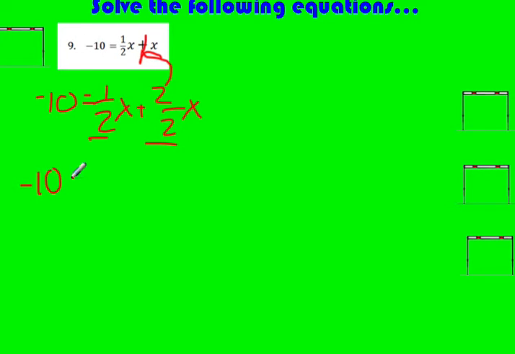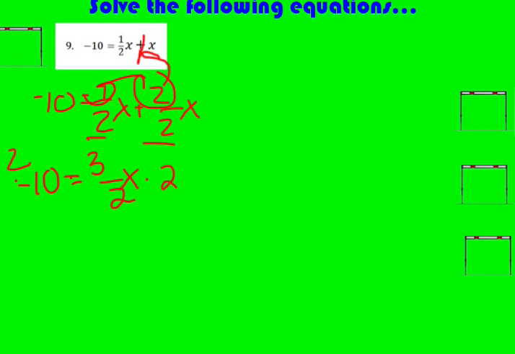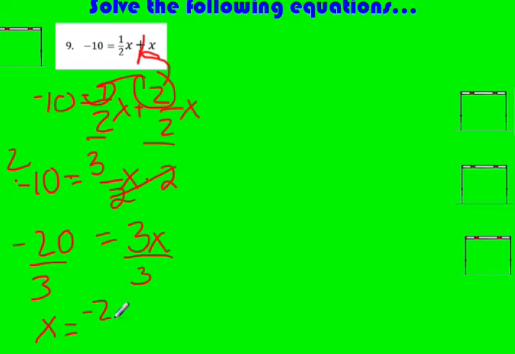So then I have negative 10, and I can set that equal to 1/2 x plus 2/2 x. So I'm going to keep the denominator the same when I add fractions, and then I'm going to add those numerators. 1 plus 2 is 3, and then we have an x. So now we need to simplify for this x. So I notice that's being divided by 2. So I'm going to start by multiplying both sides by 2. Okay, so then 2 times a negative 10 is a negative 20. Now those two canceled out, so then I'm left with 3x when I multiply both sides by 2. So then what I need to do in order to solve for x is divide both sides by 3. So then my answer is negative 20/3.